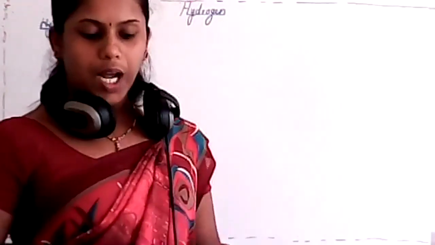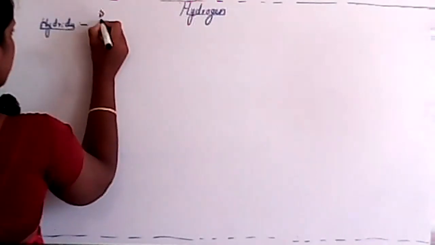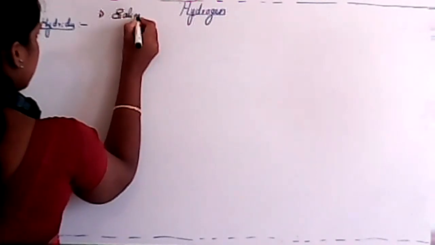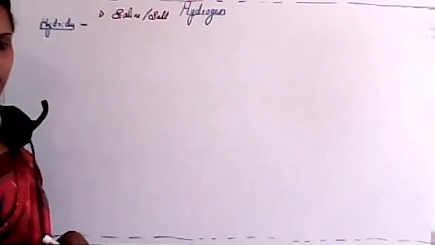Good afternoon, students. In the last class, we studied hydrides, isn't it? There are mainly three types of hydrides. The first one is saline hydride, or salt-like hydride, or ionic hydride.